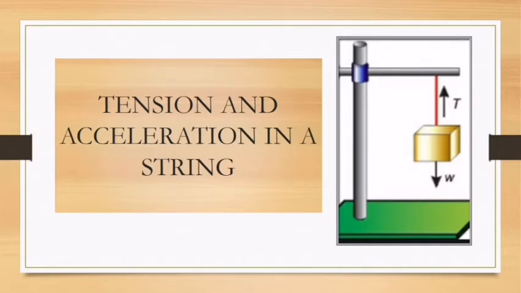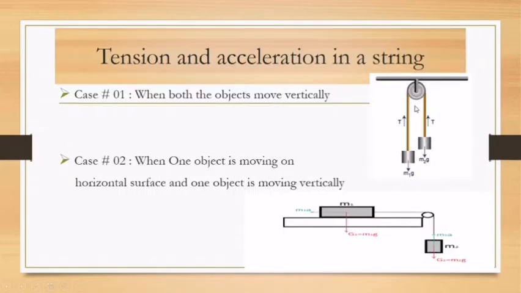Next, we discuss tension and acceleration in a string. In this diagram you can see a block of some mass attached with a string, and the string is attached to a fixed support. In this case, the weight of this block is acting in the downward direction. As a reaction to this weight, a tension in the string is produced. So we are going to learn about this tension in the string. If we move this block, then acceleration is produced in the string, and we are going to discuss this acceleration also. Tension and acceleration in a string.